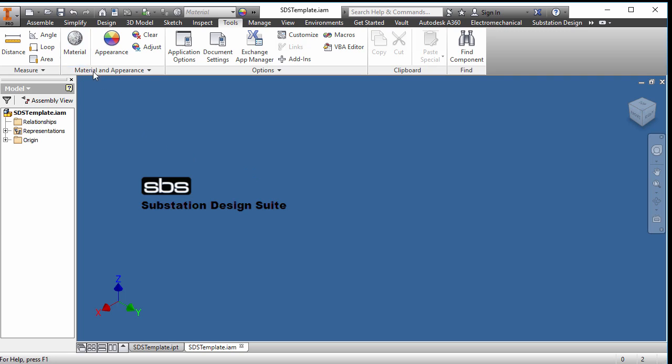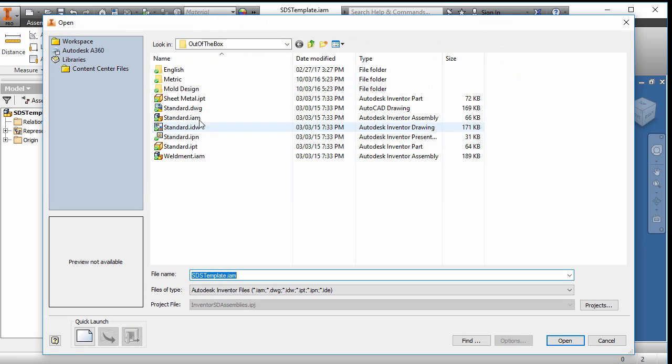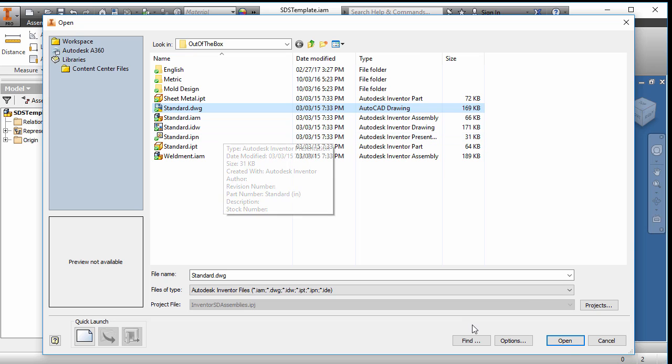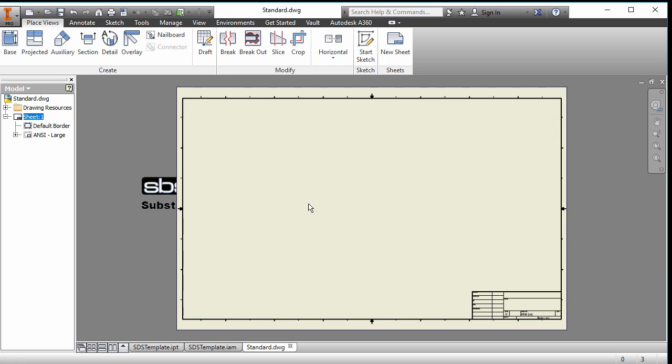If I was going to make my drawing template, that's a little bit different, a little bit more going on with the drawings. So we always make our Inventor template out of a DWG for drawings. The DWG can be opened in many different softwares, and you would make it out of a DWG. I would not use the IDW. And here we have our DWG.